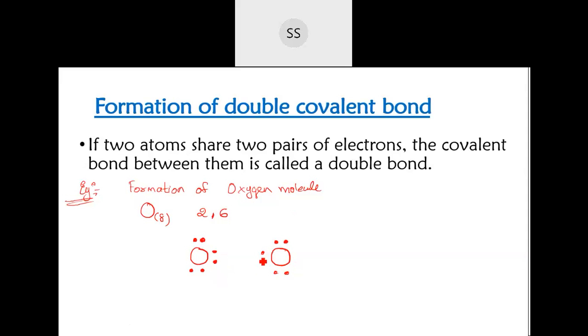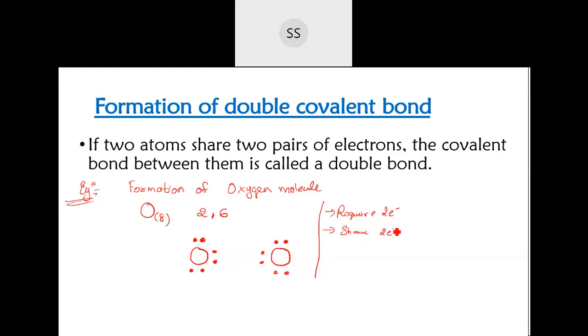How many they require, so many they will share. For this oxygen they require 2 and the other oxygen also requires 2. Since they require 2 electrons to become stable, they will share 2 electrons each.